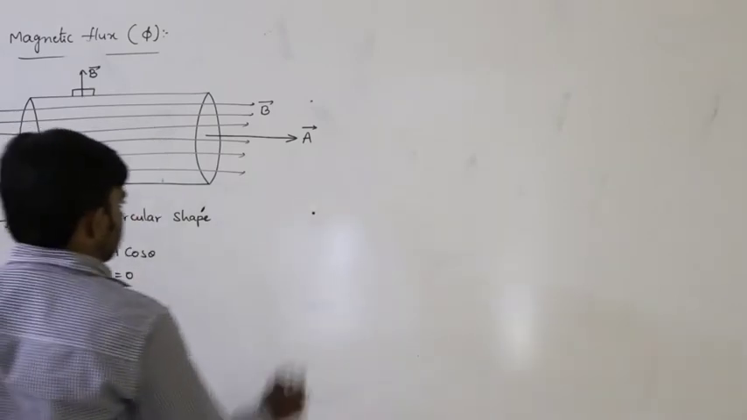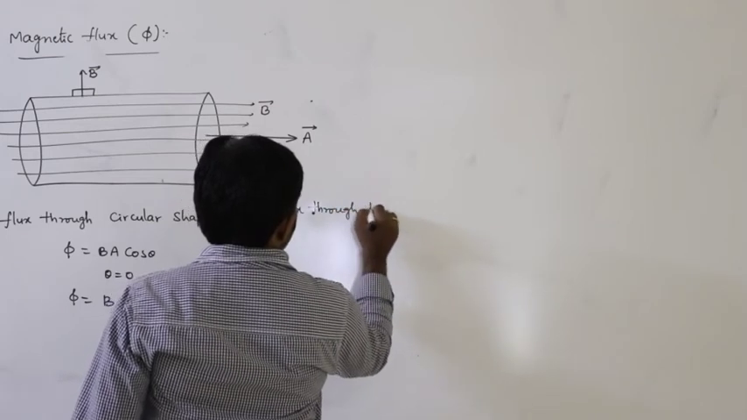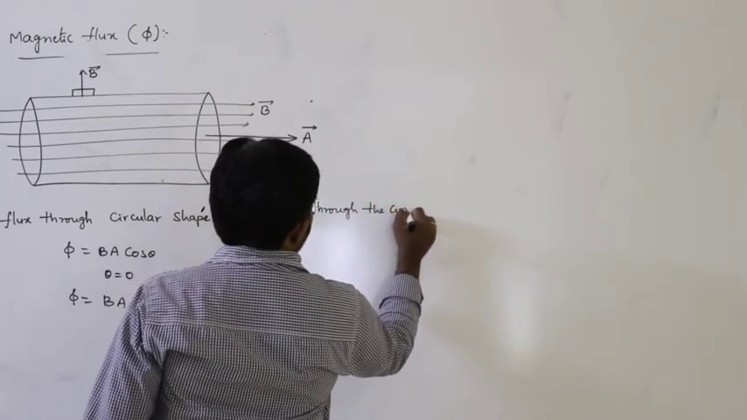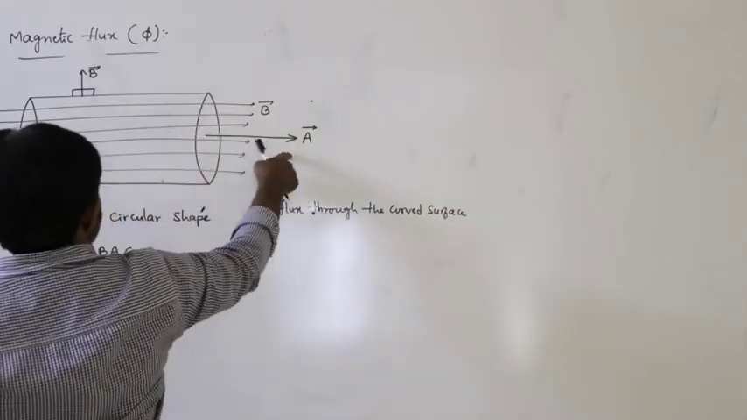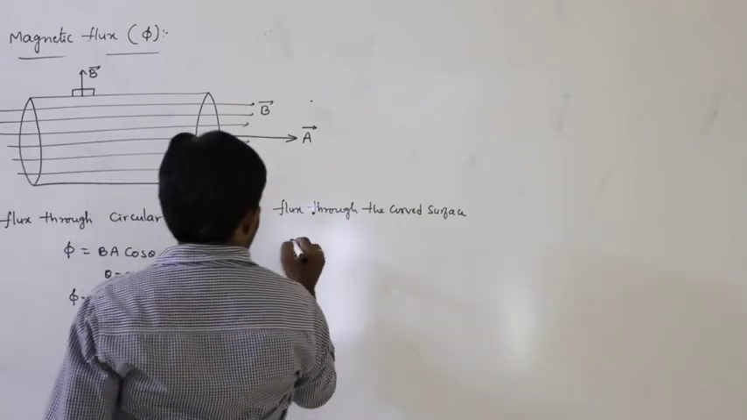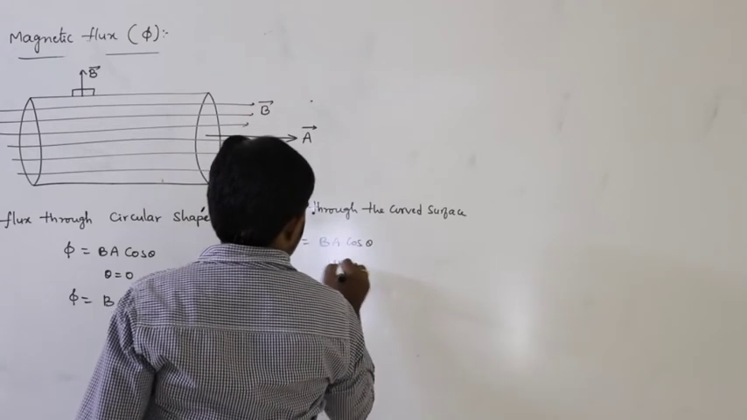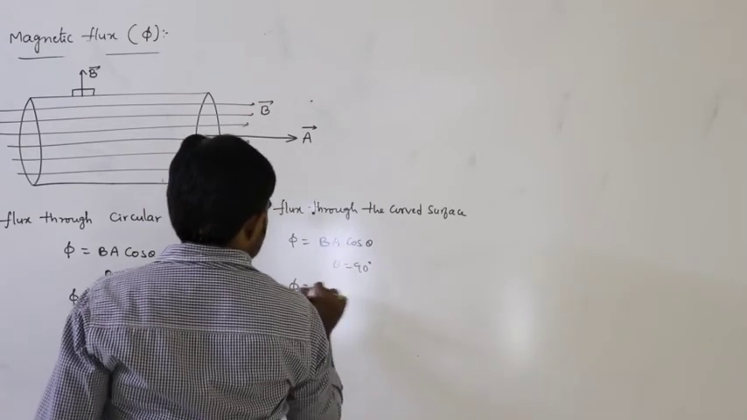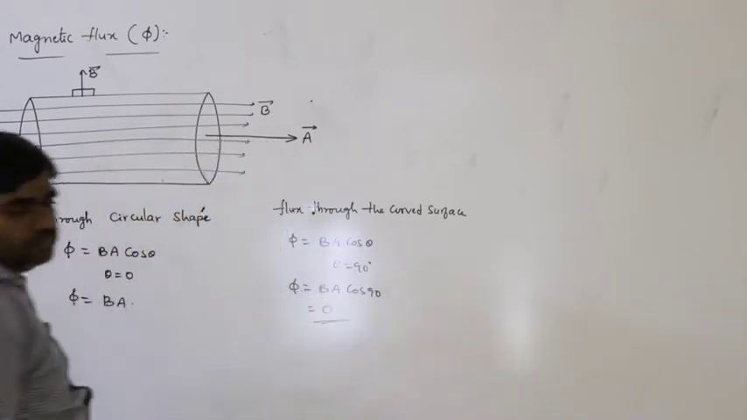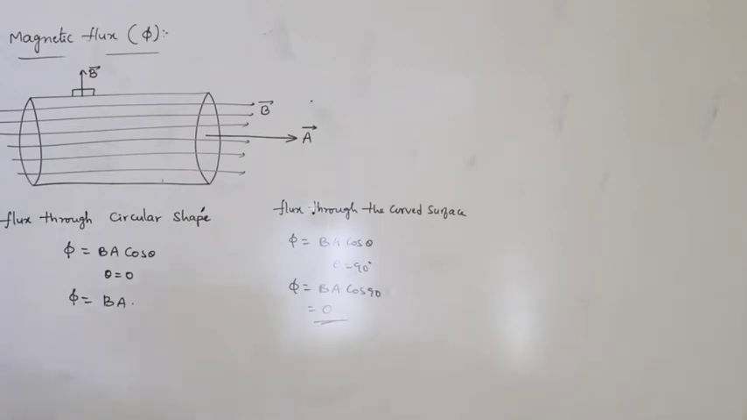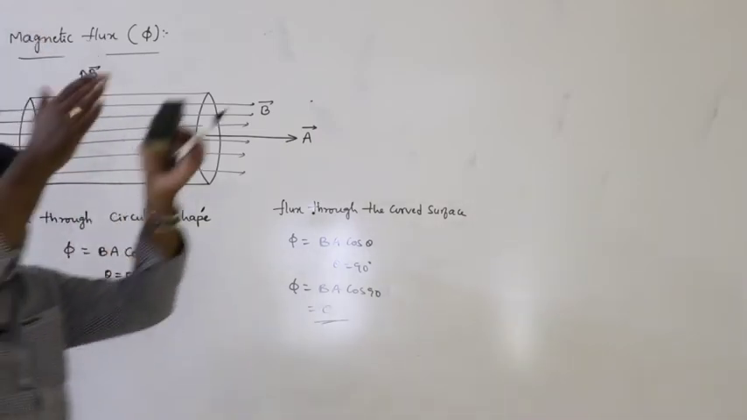Next, flux through the curved surface. This is the cylindrical shape. Now flux through the curved surface. Here the areal vector is in this direction, then this direction is the magnetic field. So phi is equals to generally BA cos theta. If here theta is equals to 90, then phi is equals to BA cos 90. Cos 90 is equals to 0. This is the flux through the curved surface. So this is the cylindrical shape.